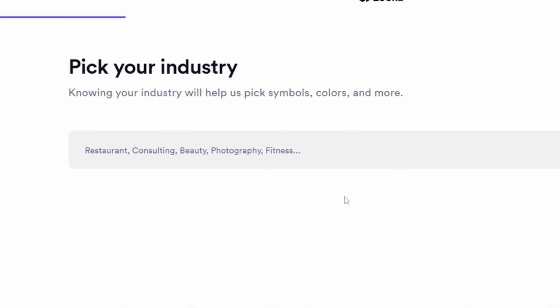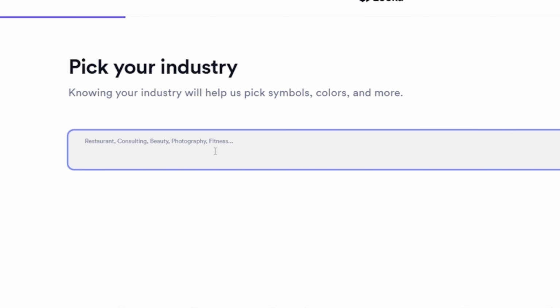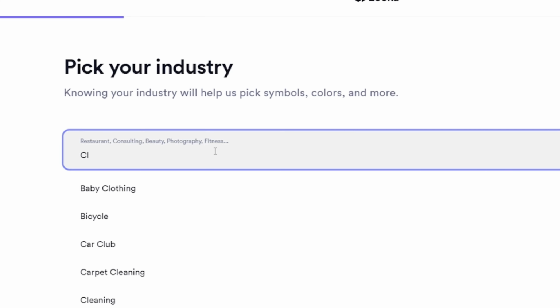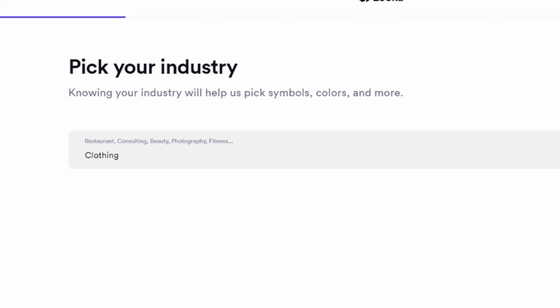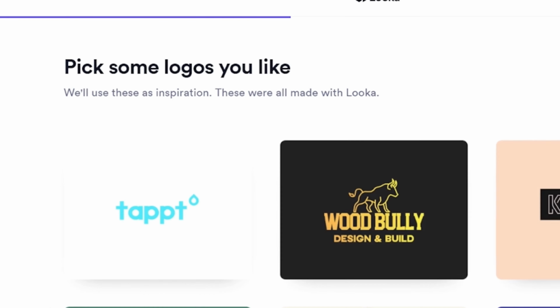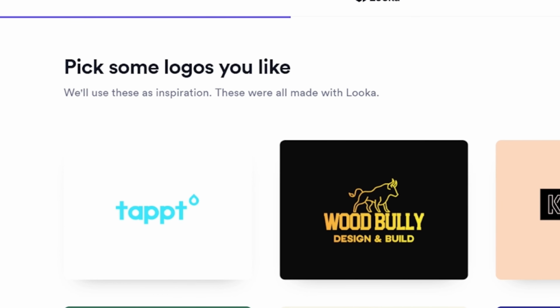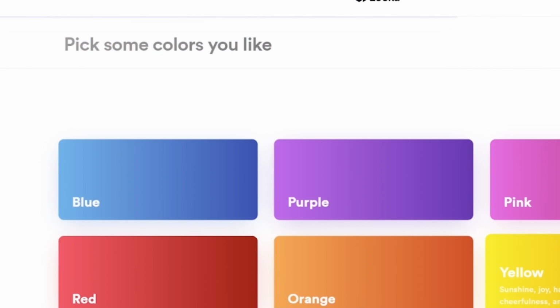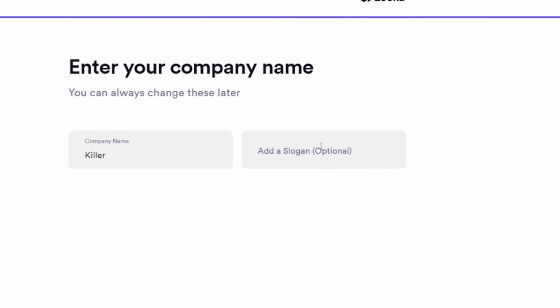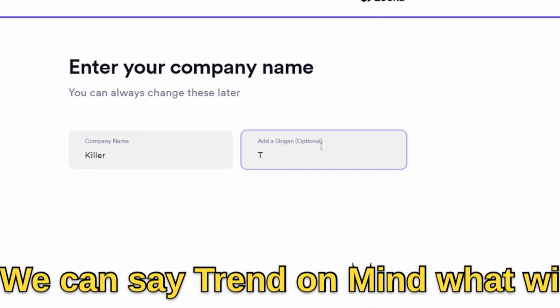For example, it's clothing. It signifies clothing. Basically, a few examples, we will give more. For example, we select the color gray. What could be the slogan? We can say trend on mind.